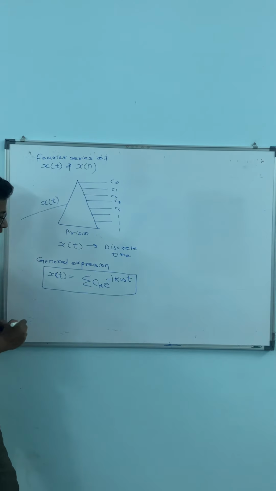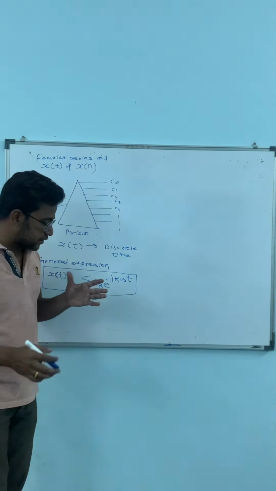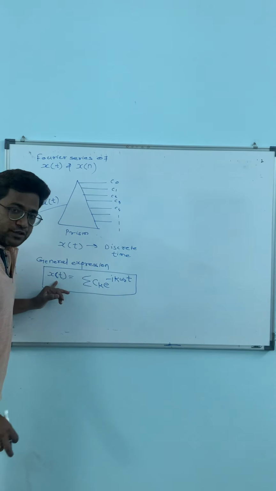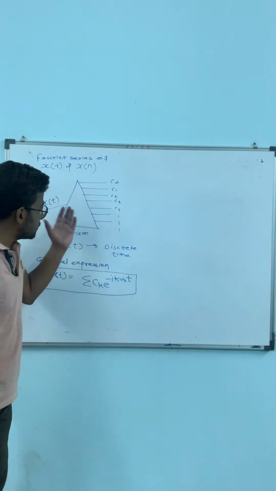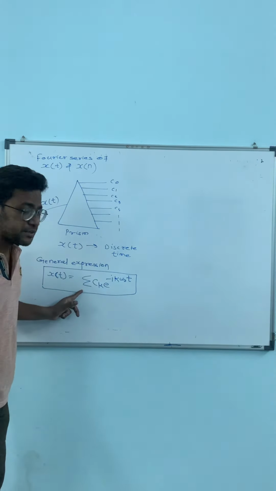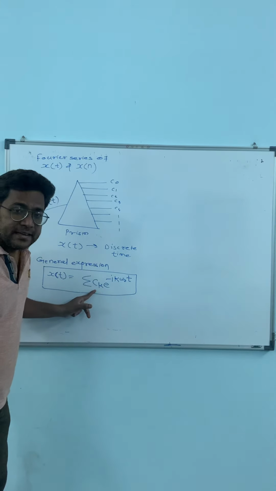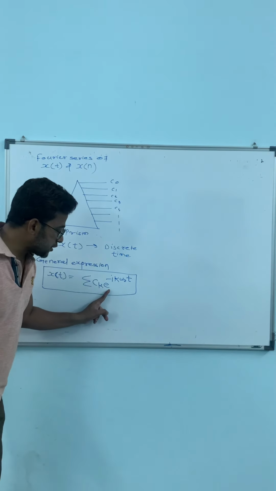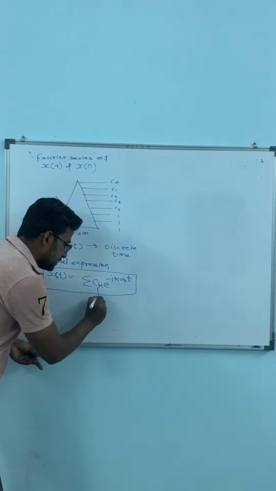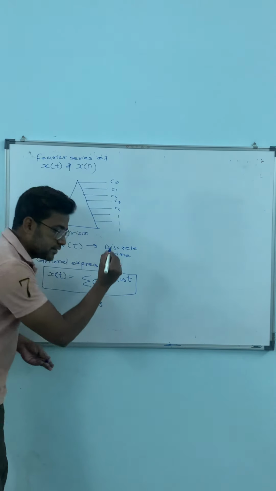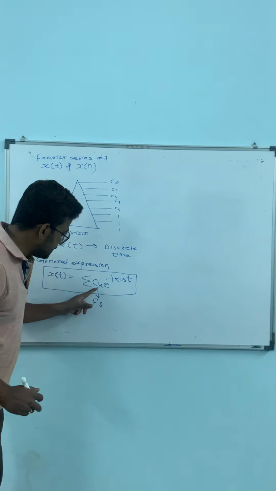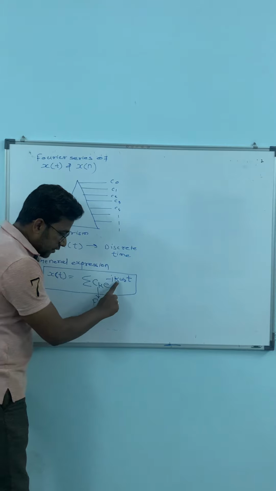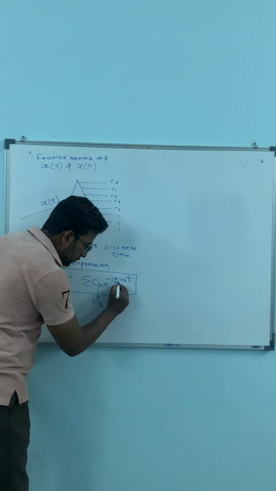To analyze the Fourier series on the signals, we have to convert all the expressions into this format. Now I will explain this expression. x of t is your given signal. Summation, why summation? Because x of t is getting converted into a discrete time signal. That's why summation is taken. ck is the coefficient of this exponential term, and this ck is called the Fourier series coefficient. Is it clear? And remember the value of this k and the value of this k